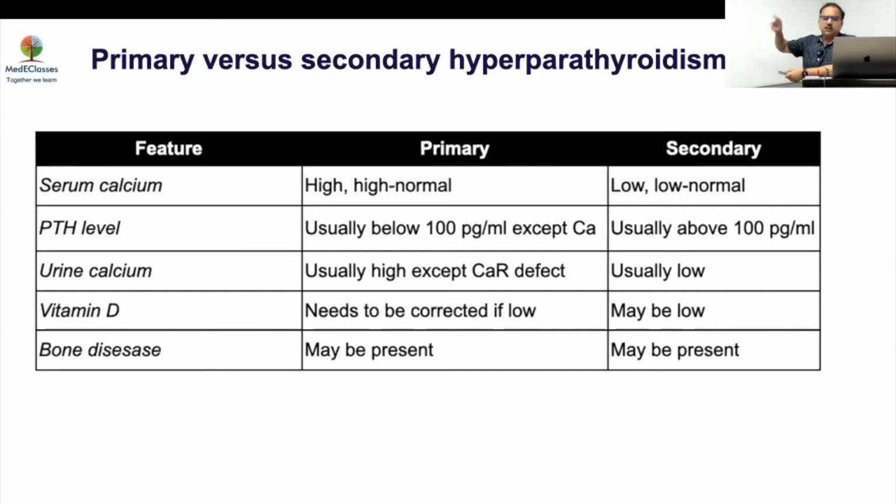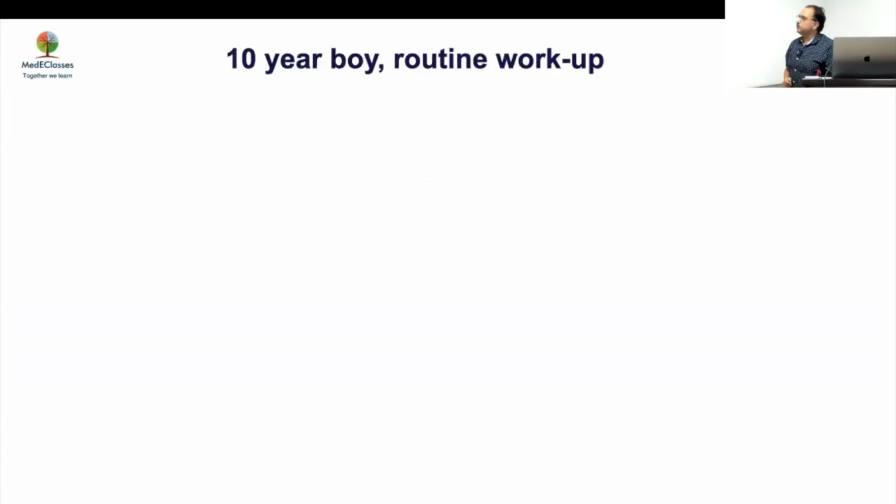On the other hand, if you have hypocalcemia, very high PTH level, low urinary calcium, again very important. If you have low vitamin D, urinary calcium will be low, which happened in this case also, and vitamin D will be low, you will be able to differentiate. So I think this is very important to differentiate primary from secondary in that perspective.